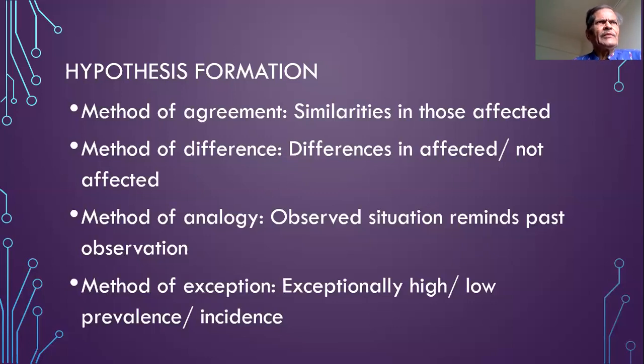So from the initial reports of HIV and AIDS, we formulated a hypothesis by the method of analogy that transmission could be through the sexual route. Later it was proved that the sexual route is the predominant route of transmission. Of course, the other routes of transmission were also detected later by the same method of analogy.